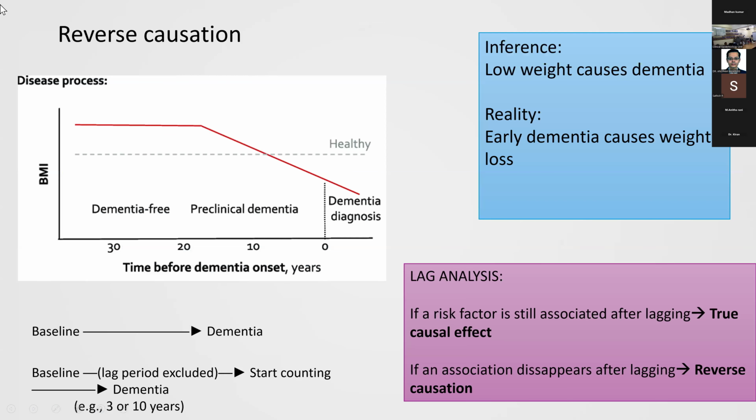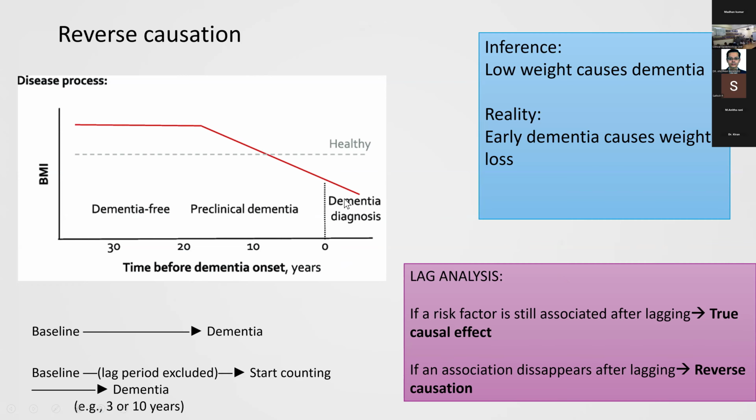I just thought I'd explain the lag analysis and the reverse causation. Now, if you look at this graph, you have BMI on the y-axis and time before dementia on the x-axis. So here is where you actually diagnose the patient with dementia. But if you notice, you can see that the BMI starts to fall maybe 20 years before the dementia diagnosis.